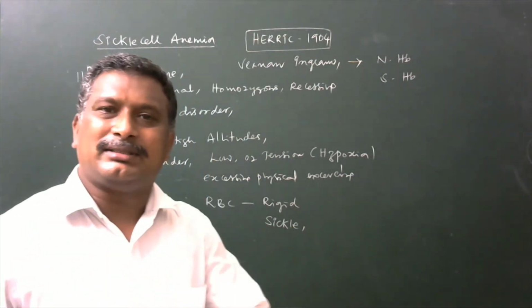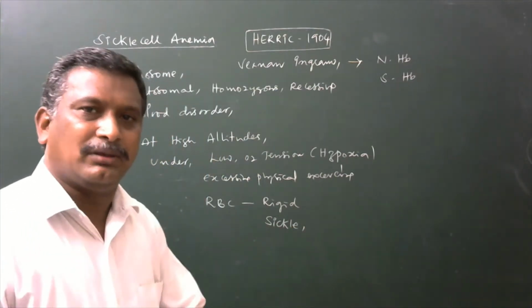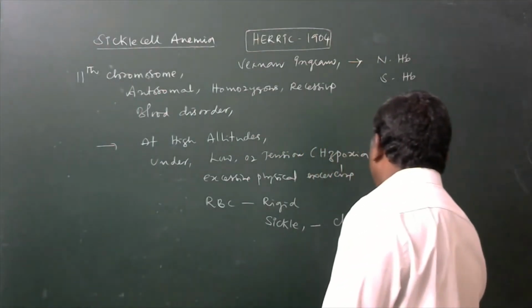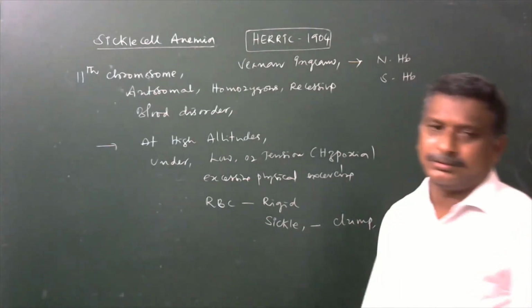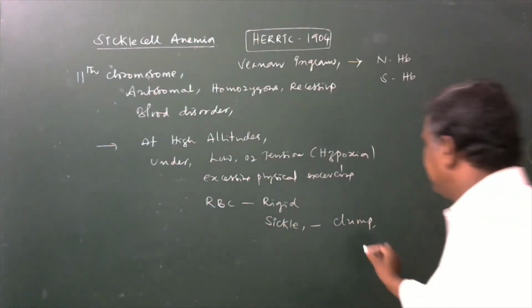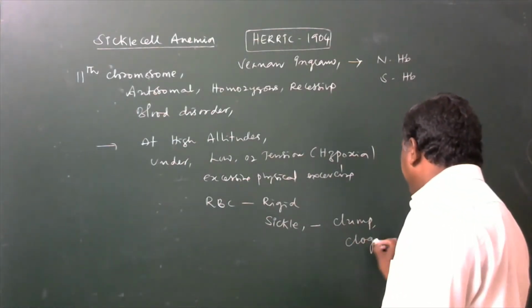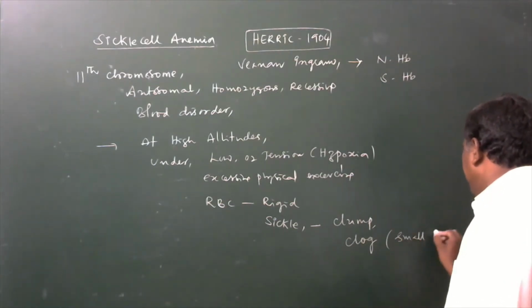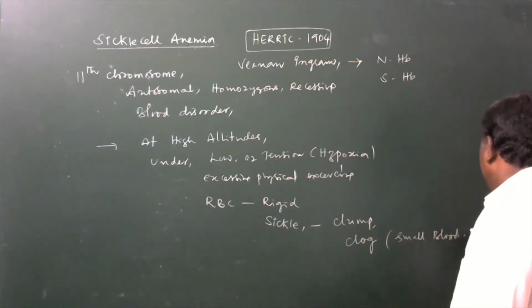These sickled RBCs tend to adhere together, clump together, and sometimes clog some small blood vessels.